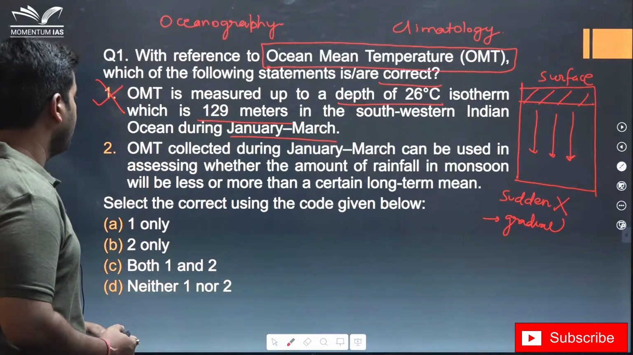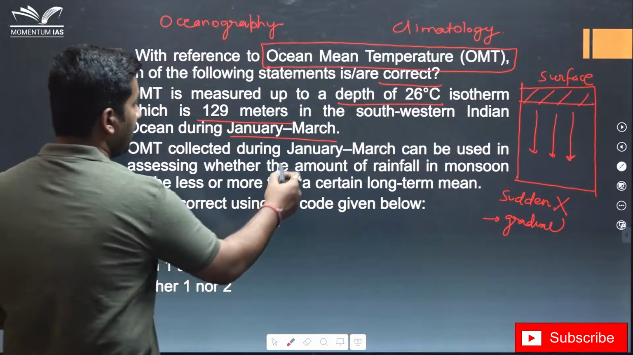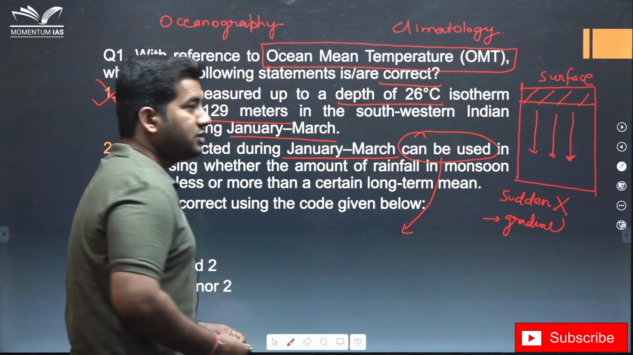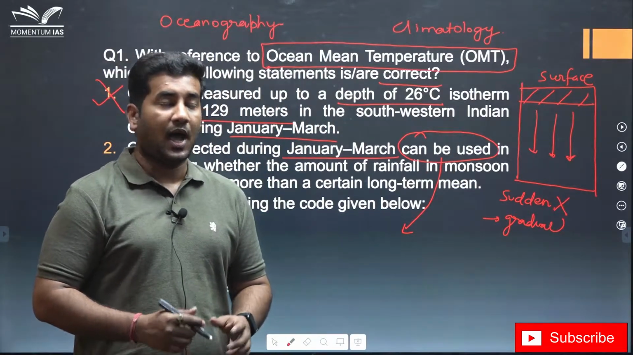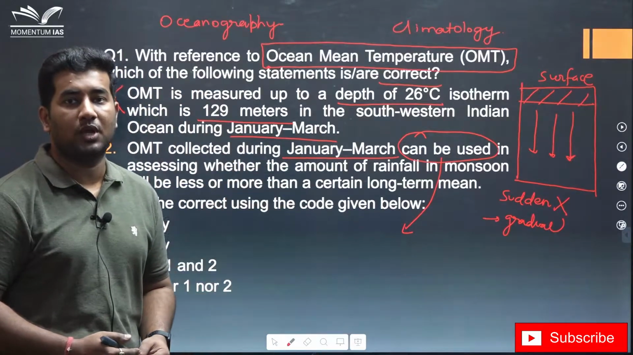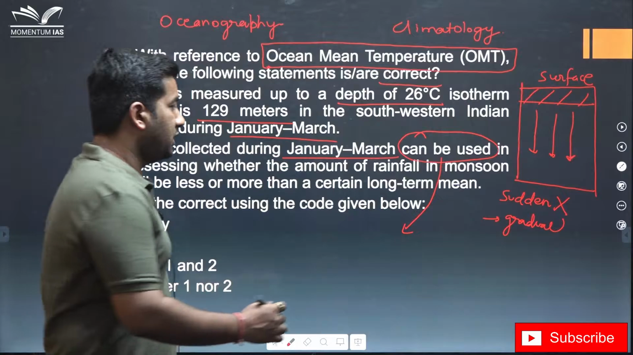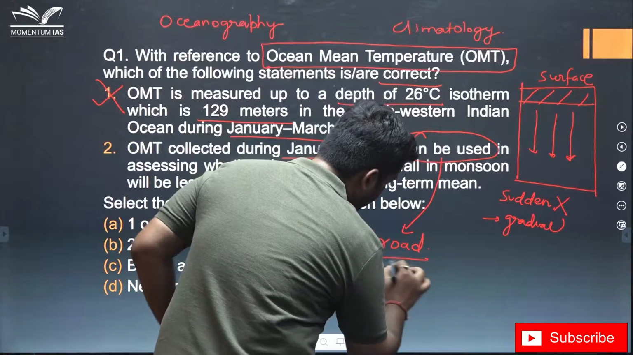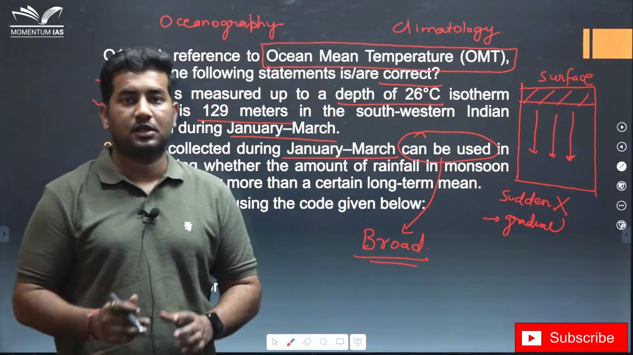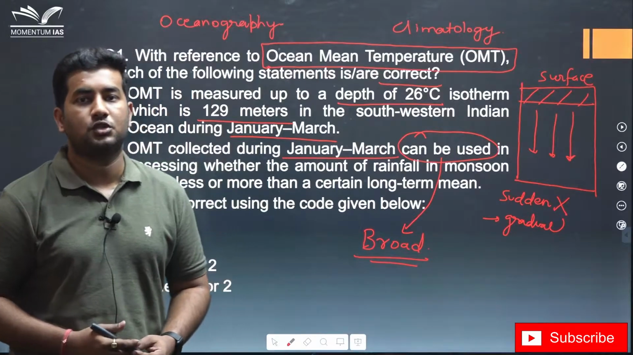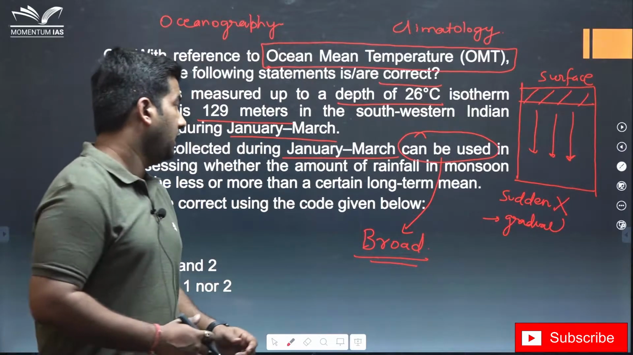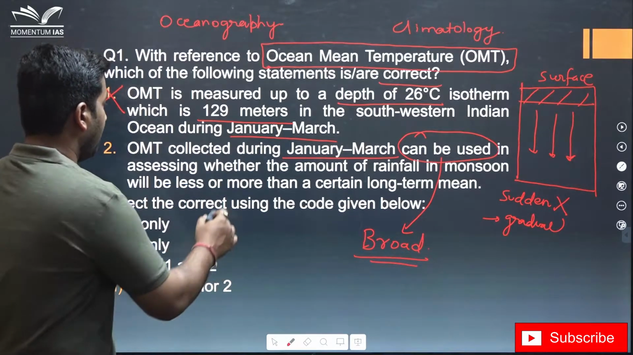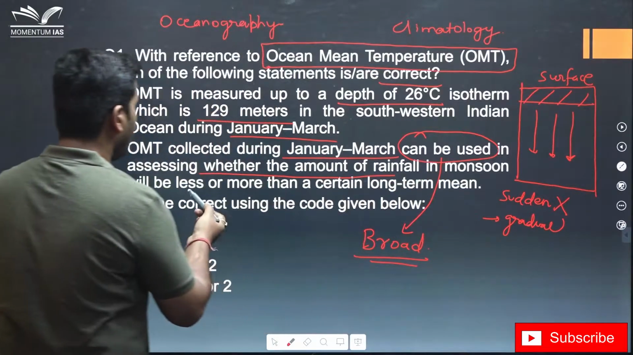Let's see the second statement. Ocean mean temperature collected during January to March can be used in assessing whether the amount of rainfall in the monsoon will be less or more. Now, while I was discussing the western disturbances, I said that in climatology and oceanography, things are interrelated, and 'can be used' is a very broad term. In maximum cases, such statements come out to be true unless you are absolutely sure that the statement given is false.